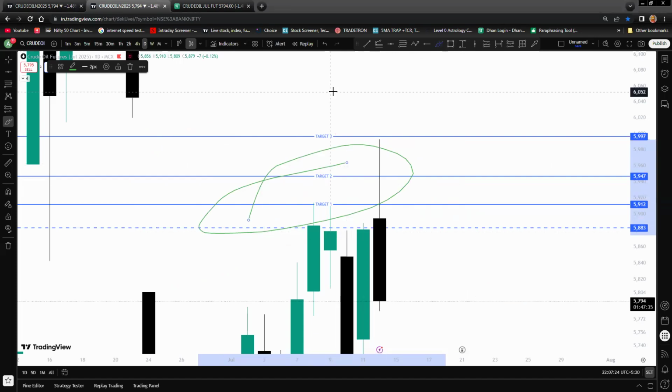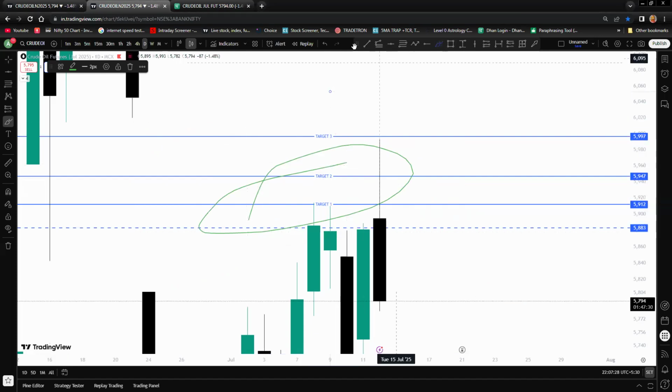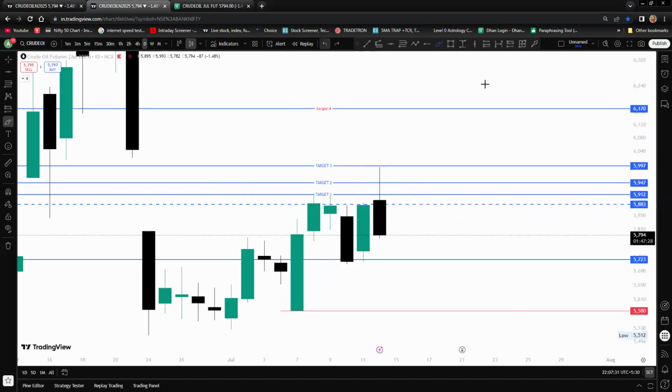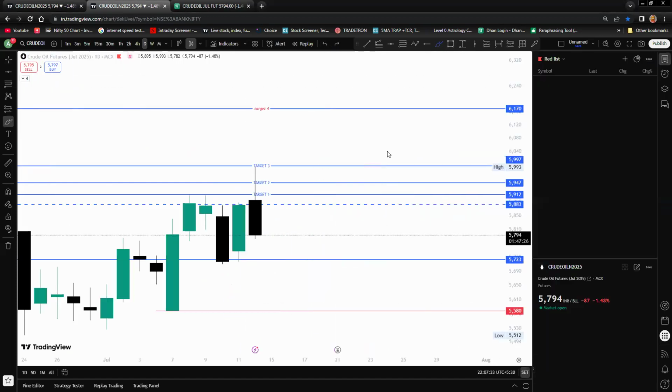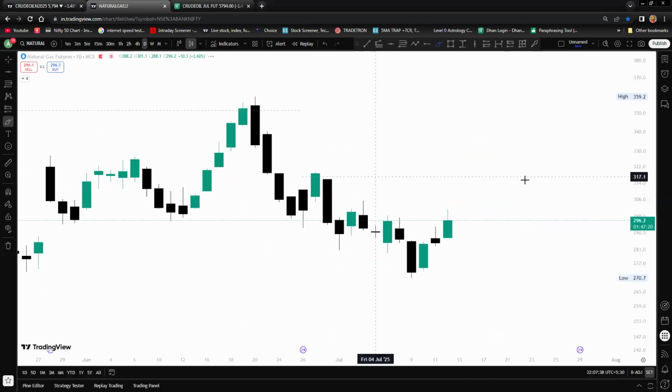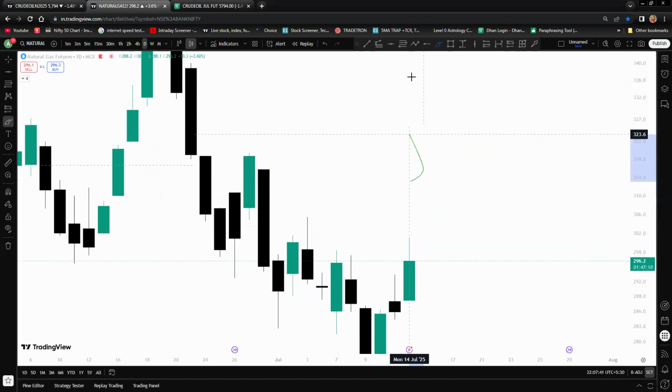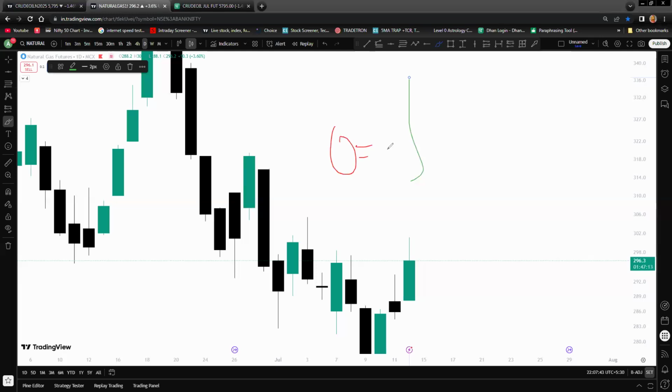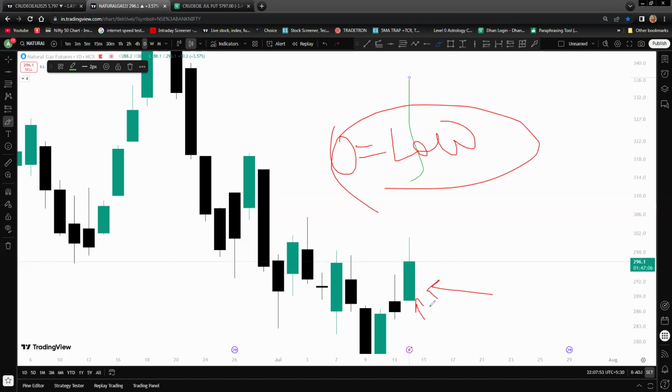Okay. Now, what will be next for tomorrow? For tomorrow, again natural gas. Currently, in the natural gas candle, you can see open is equal to low. What is open equal to low? In this candle you see the low is not being broken today, meaning the opening price is equal to the low price. So this is a bullish candle formation.